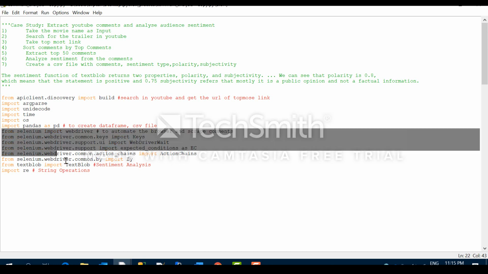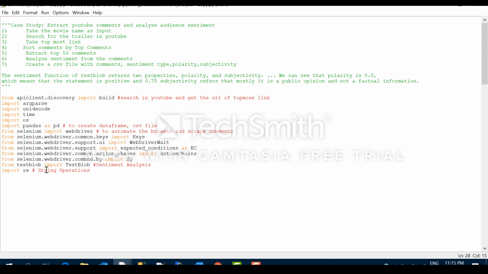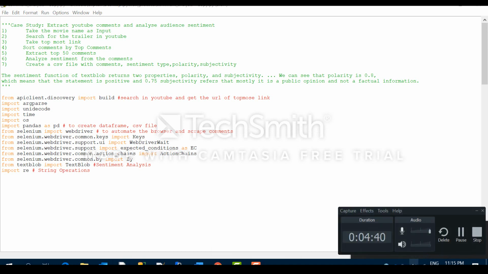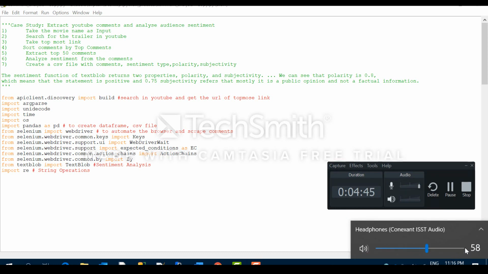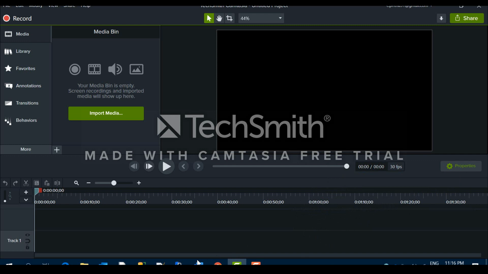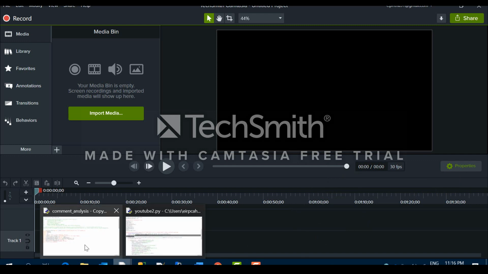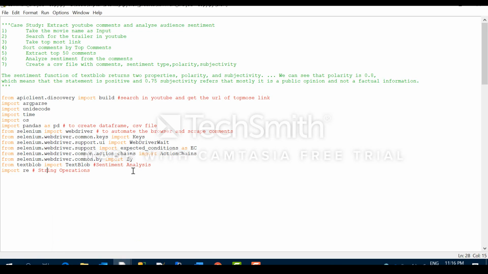So these are for web scraping, and this TextBlob is for sentiment analysis, and this re is used for several string operations.